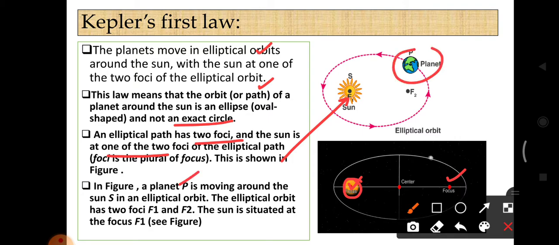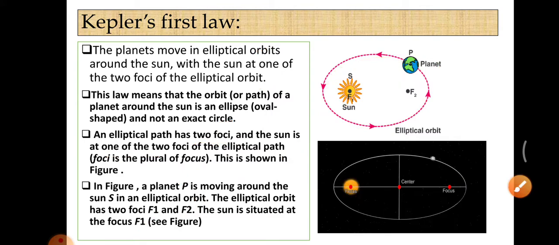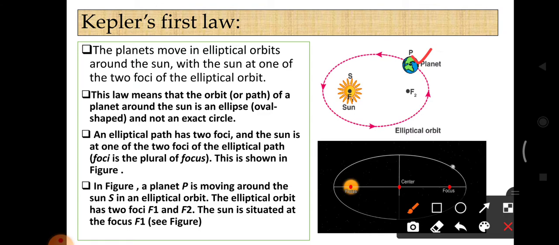A planet P is moving around the sun in an elliptical orbit. The elliptical orbit has two foci F1 and F2. The sun is situated at the focus F1. So Kepler gave a clear idea about how the planets move around the sun. They move in elliptical orbit, and there are two foci for the elliptical orbit. At any one of the foci, the sun is placed. This is the first law of Kepler's.